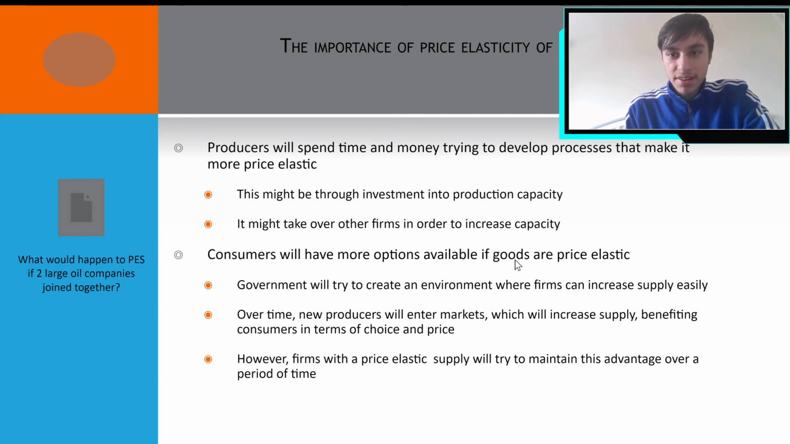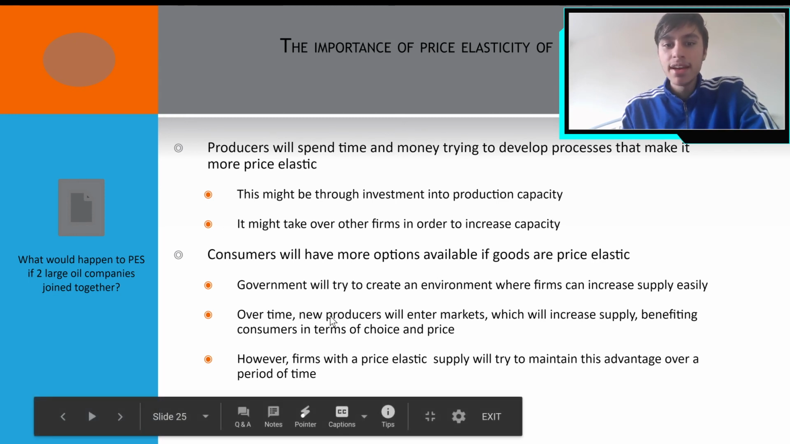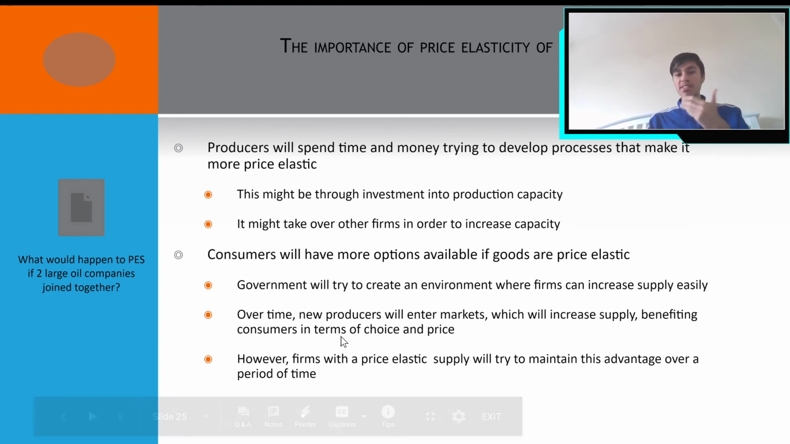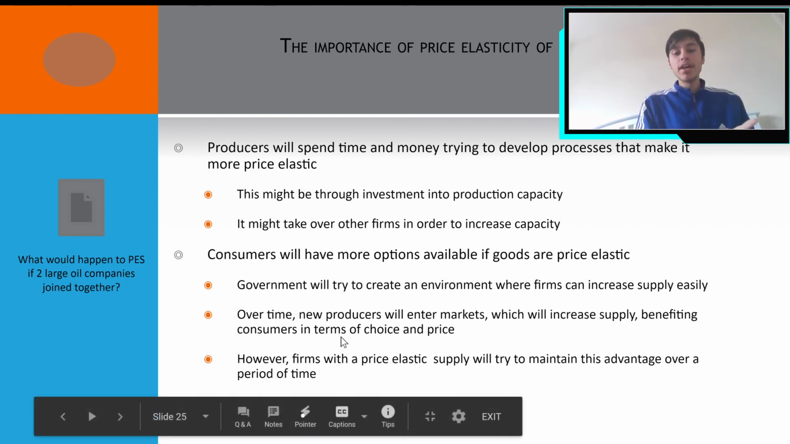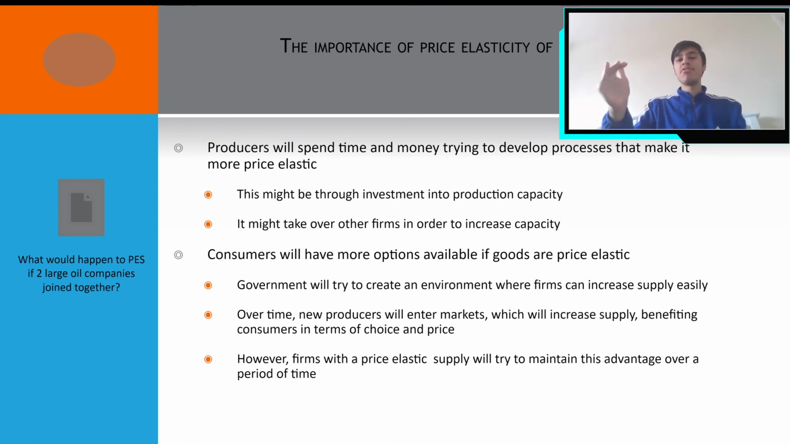Consumers will have more options available if goods are price elastic, right? So they would have more variety. Government will try to create an environment where firms can increase supply easily. Over time, new producers will enter markets, which will increase supply, benefiting consumers in terms of choice and price. If more producers enter markets, competition increases. When competition increases, firms decrease their price so that consumers buy from them, and at the same time they try to improve the quality of their products. So this is highly beneficial for consumers because they're getting good quality as well as low price.